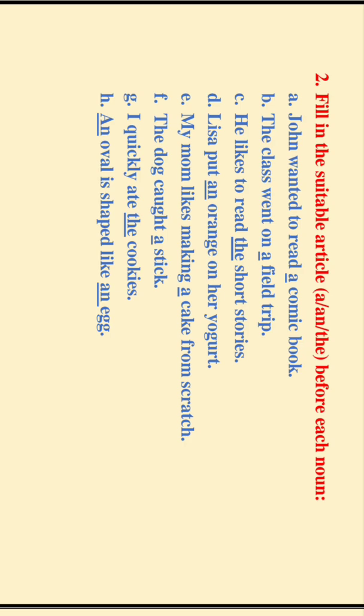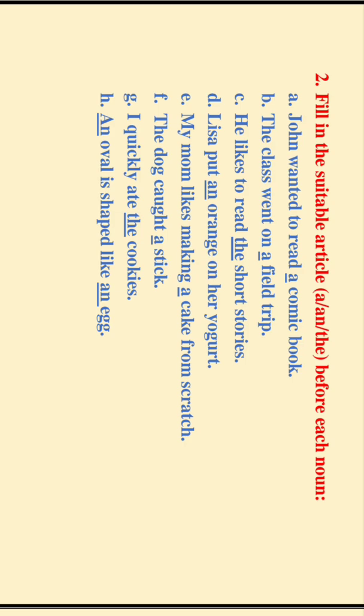Lisa put an orange on her yogurt. Orange begins with a vowel sound, so we have used article an. My mom likes making a cake from scratch. We do not know which particular cake she is talking about, so we have used article a. I quickly ate the cookies. So cookies is in plural form, that is why we have used article the.